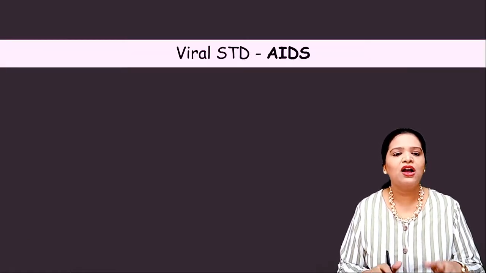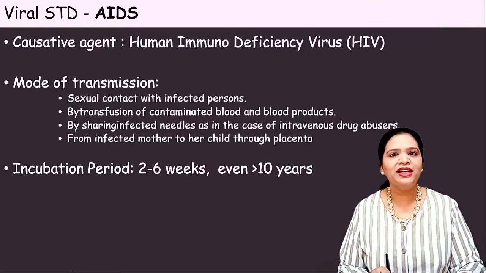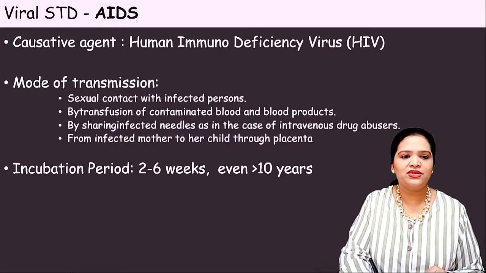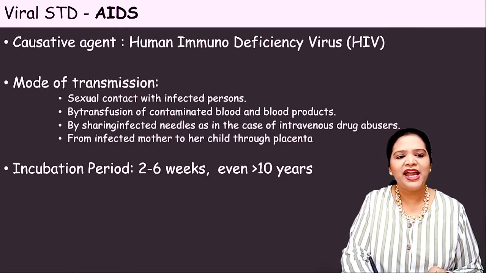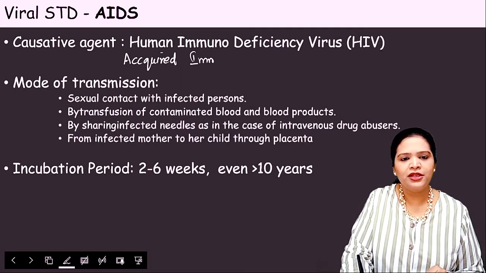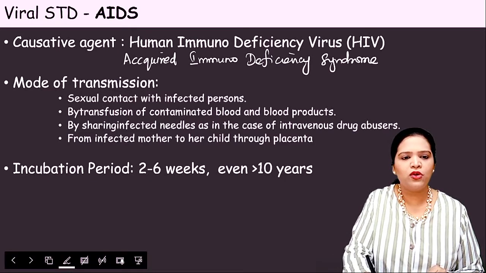So our next viral sexually transmitted infection is AIDS. Acquired immunodeficiency syndrome. That is the full form for AIDS, right? So what is AIDS? AIDS is acquired immunodeficiency syndrome. Okay, so this is the full form for AIDS.